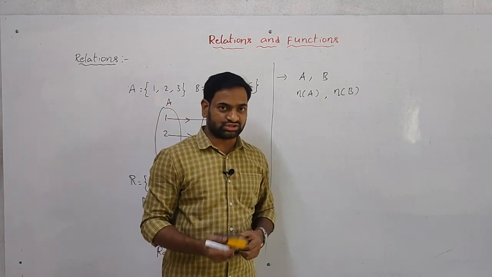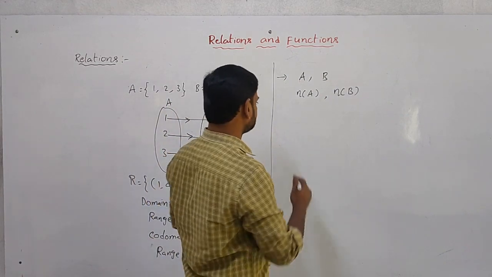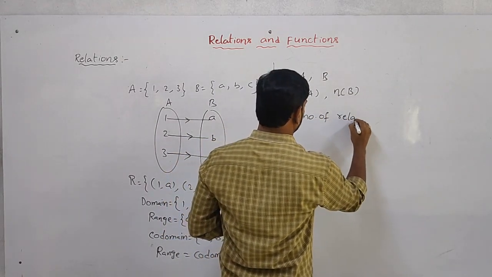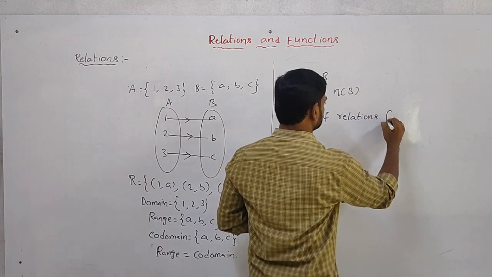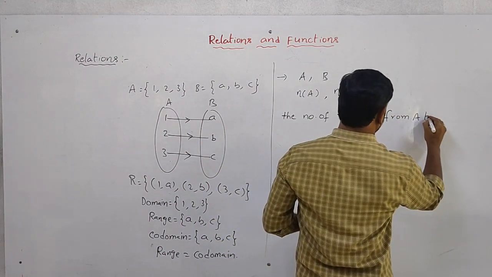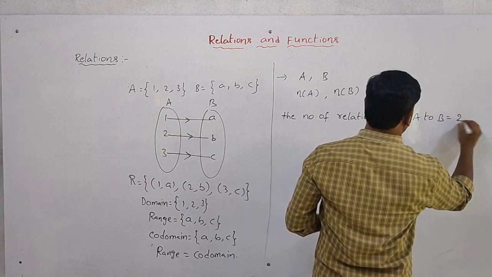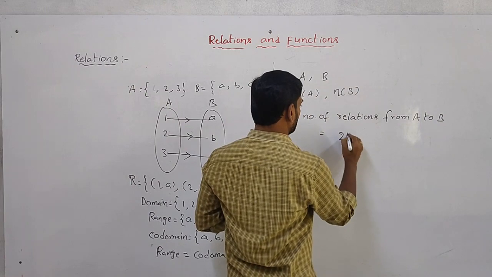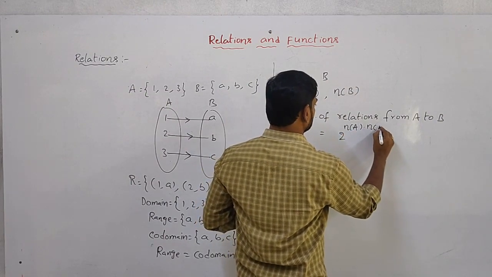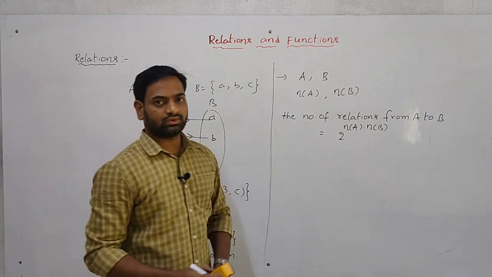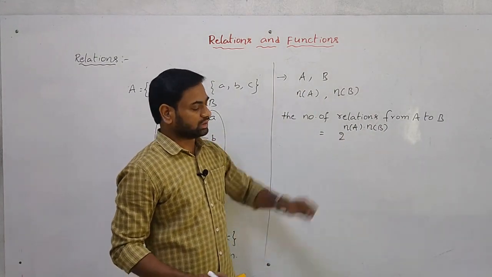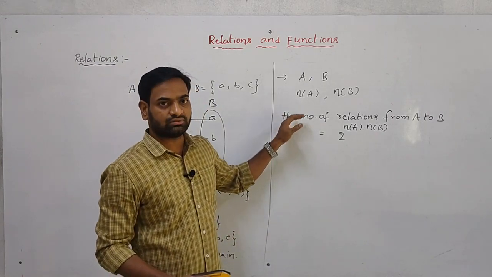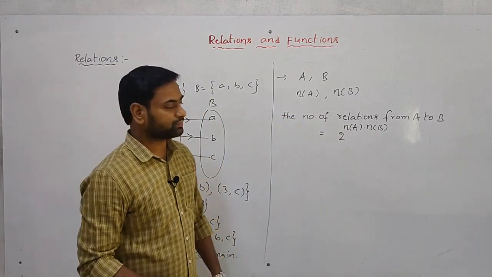The number of relations from A to B is equal to 2 power n(A) times n(B). That is the formula for the number of relations from A to B.